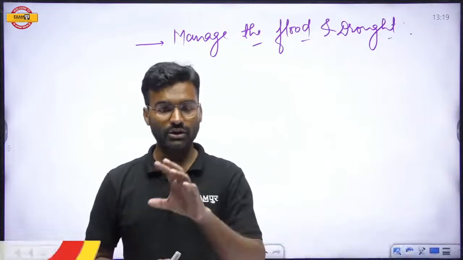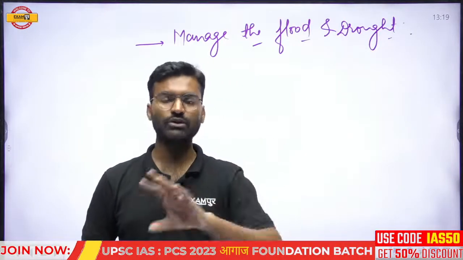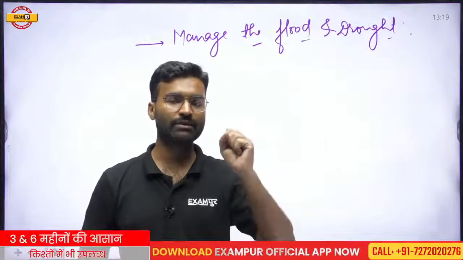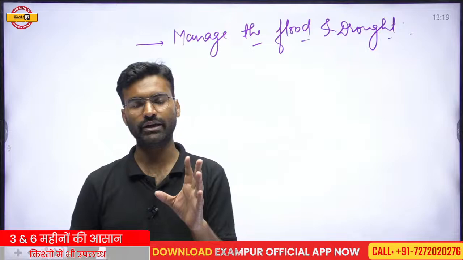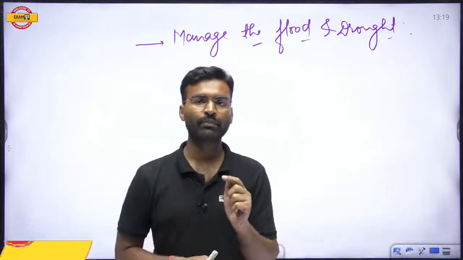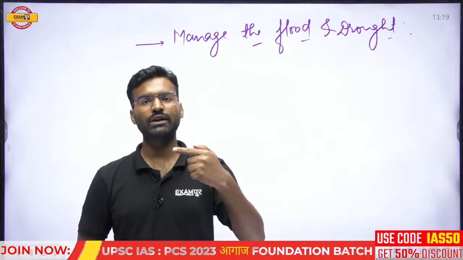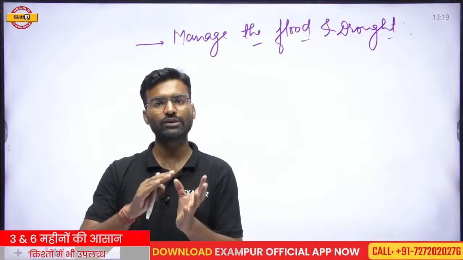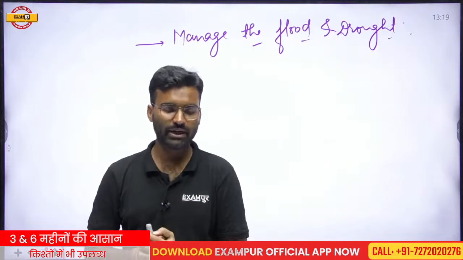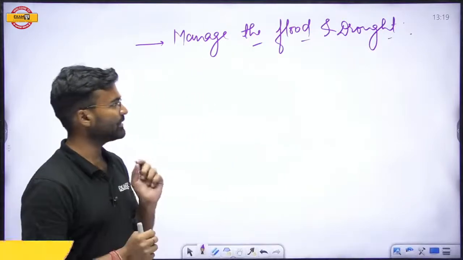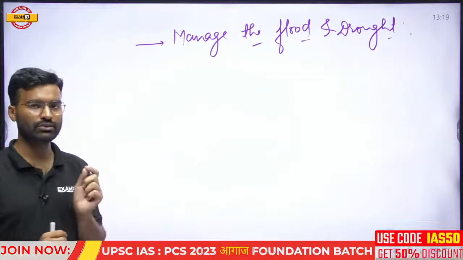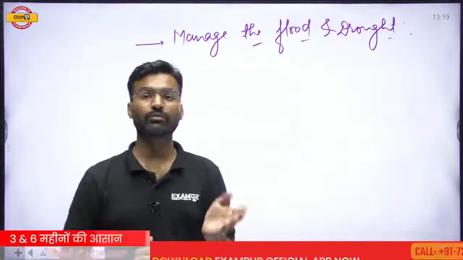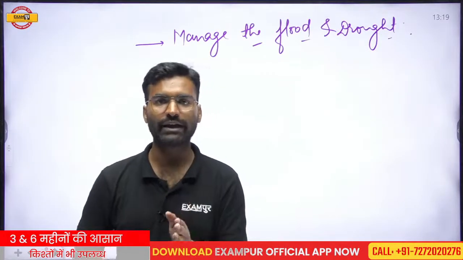They also maintain the ratio or concentration of the gases, or you can say that they also stabilize the gases in the atmosphere. They also help in the management of flood and drought. These are some of the importance of the wetlands.